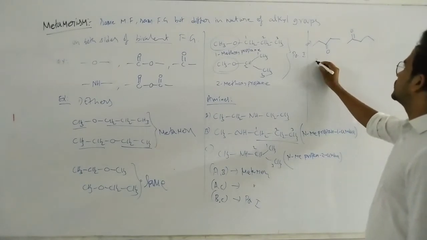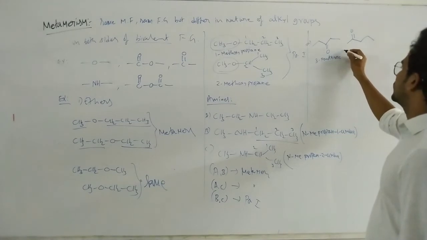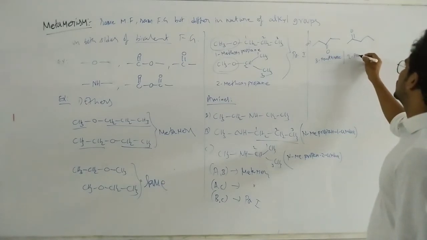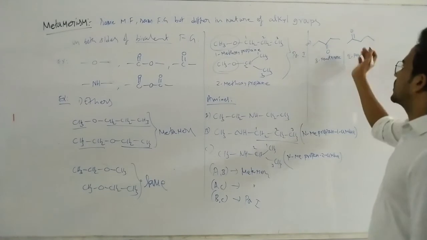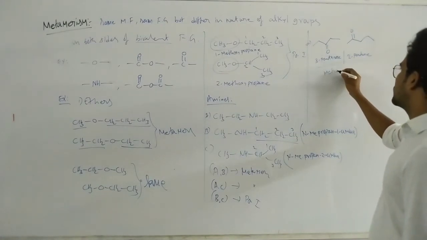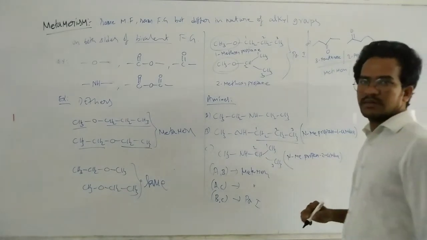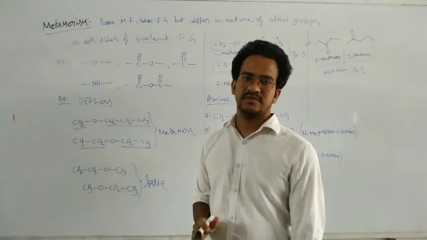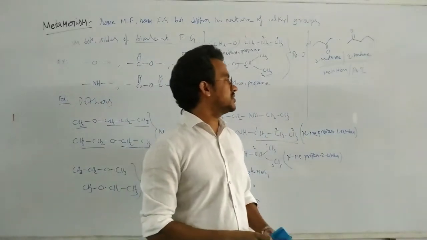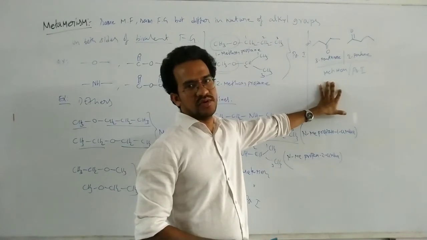Here actually 3-pentanone and here 2-pentanone. Different nature of alkyls. Here these are the metamers as well as positional isomers. For the ketones we can say these are the metamers as well as the positional isomers.